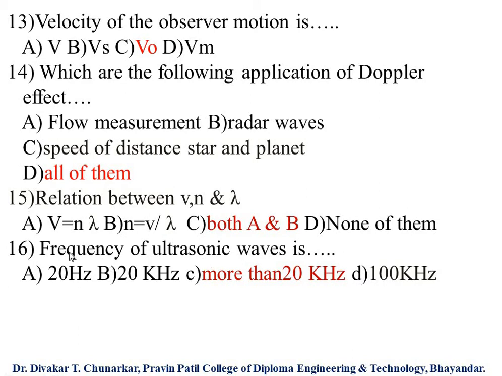So our answer is more than 20 kHz. Keep in your mind, student, because this question has generally been asked in your examination in the last 2 years. This is a simple question: more than 20 kHz.